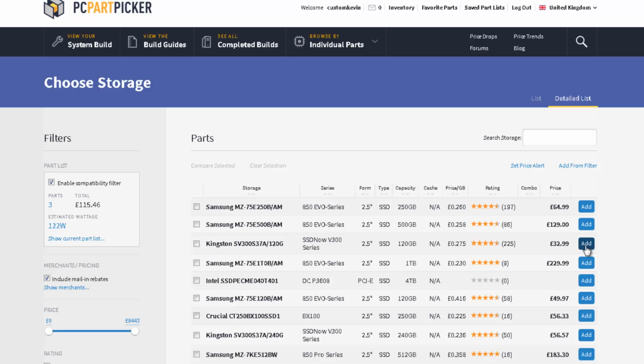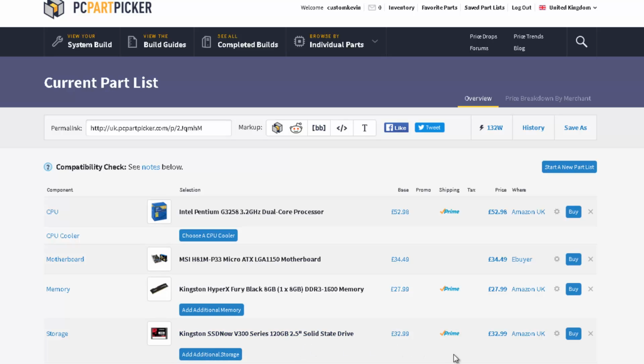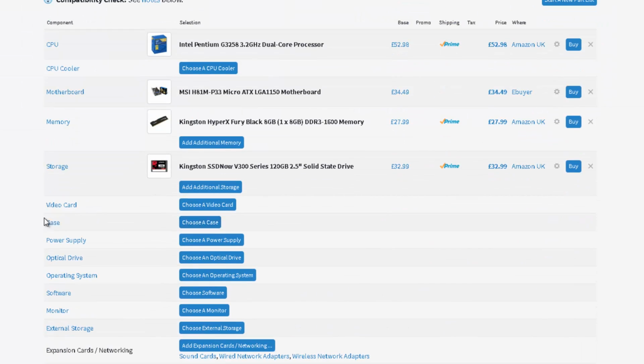We're not going to be saving any videos or music on it really. We're just using it for going out online. So that's going to be perfect there. Kingston, not the best solid state drive out there, but it'll do the job for us. And you get 3-year warranties with all these parts as well. Now, if you have a case, then you might not need to purchase a case, and you probably have a power supply. If you are, this is a basic upgrade for a computer if you want, or you can just go and get a case and a power supply as well, and that's basically all you need for basic computing.